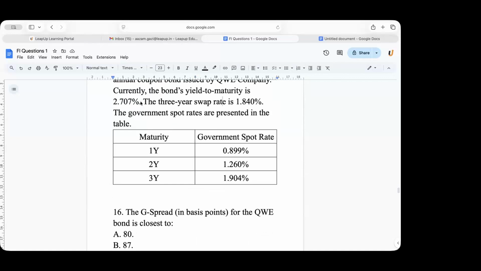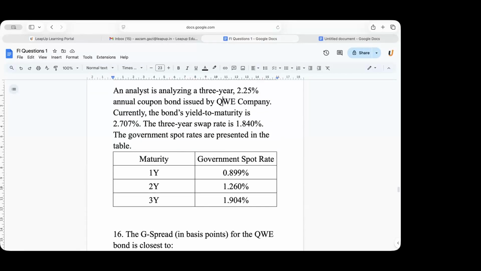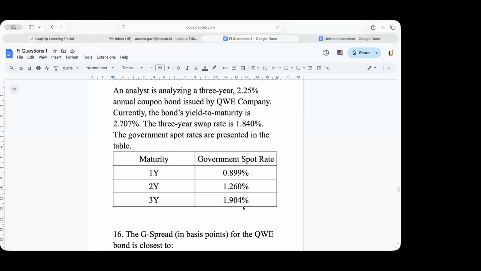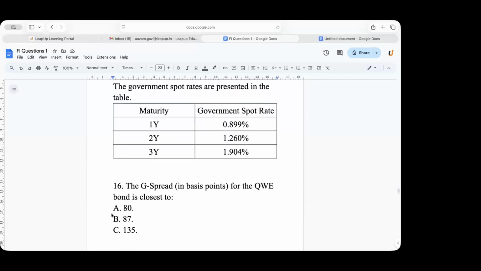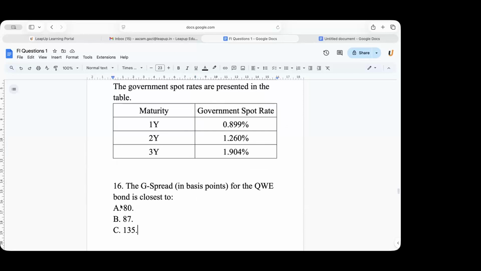What is the bond's YTM? 2.707. And which government spot rate will you use? 3 year. Similar maturity, if you want to compare. Correct. So what is the difference between 2.707 minus 1.904? 0.80, which is 80 basis points. Is that clear? Yes, sir.